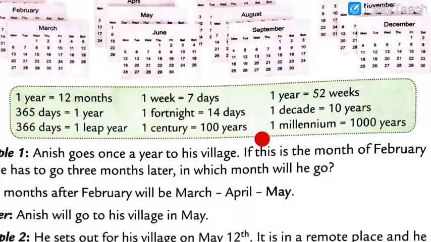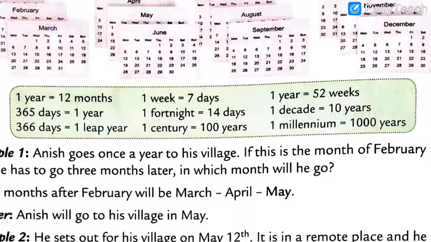Okay, now we are going to check further. 1 year is equal to how many weeks? 1 year is equal to 52 weeks. 1 decade is equal to 10 years. And 1 millennium is equal to 1000 years. How many years? 1000 years. Got my points, all of you? I hope you all have understood.